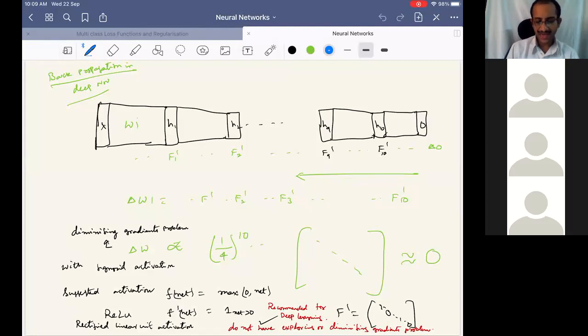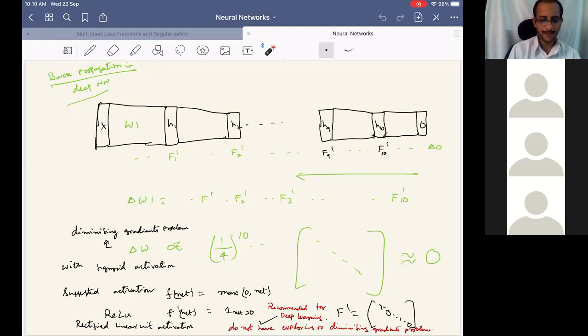But if we have any function f dash greater than 1, what do you think will happen? Any quick answer? Gradients will explode.